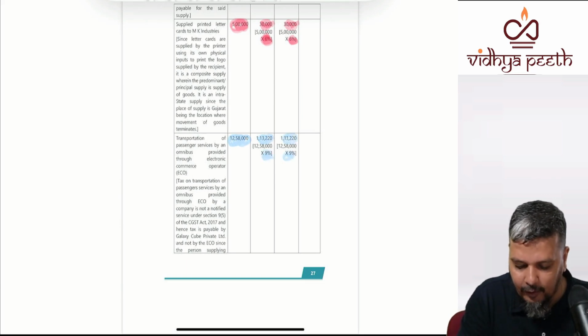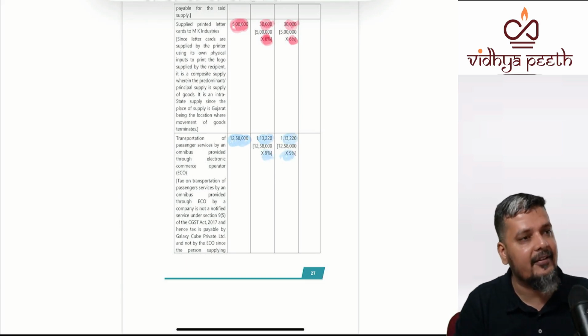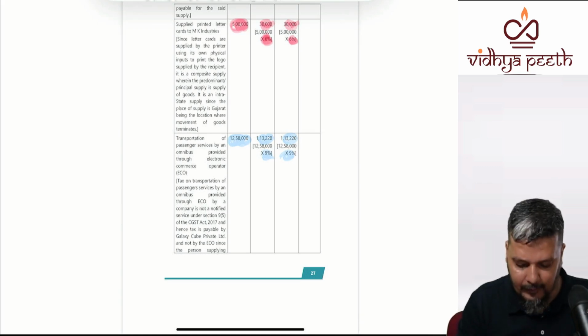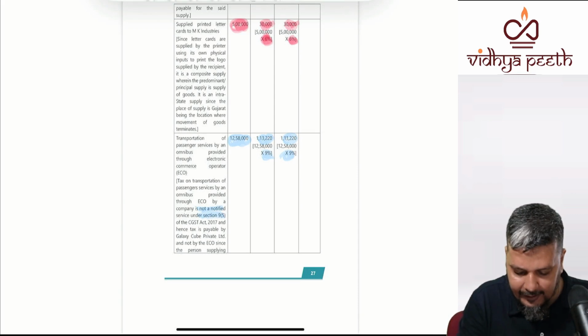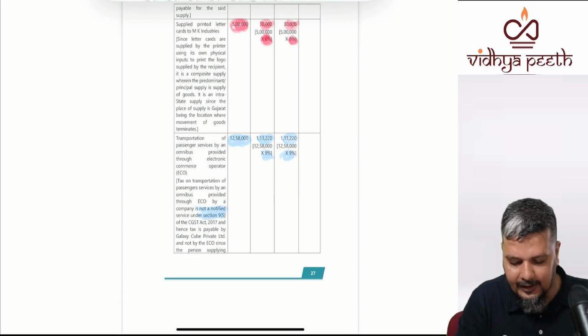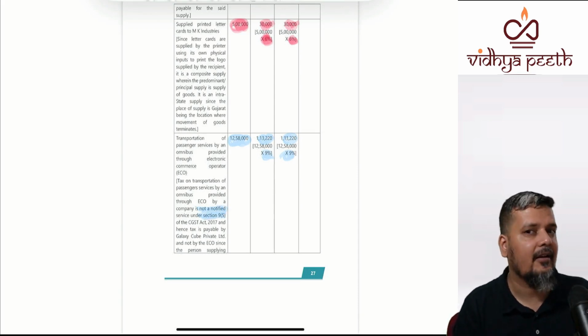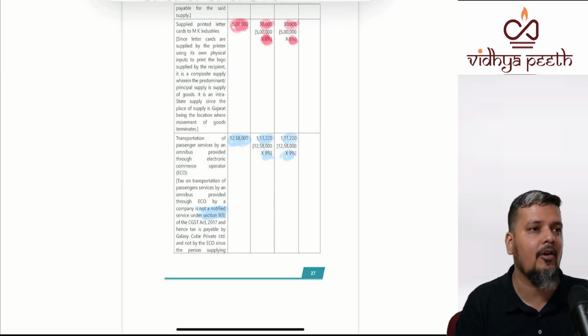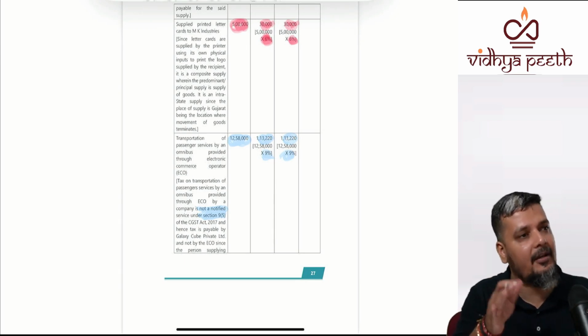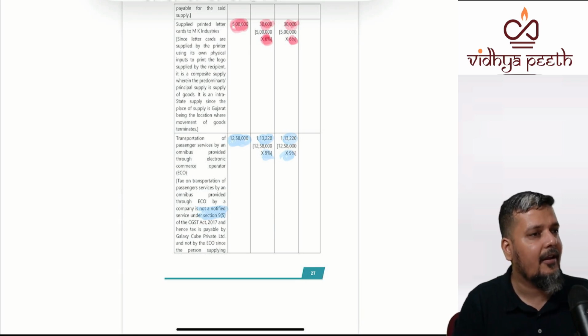As it is a service, you'll go with 9%. You have to explain that it is not covered under 9(5). Tax is payable not by the ECO, but by Galaxy Cube Private Limited himself under FCM. So that analysis should be done.